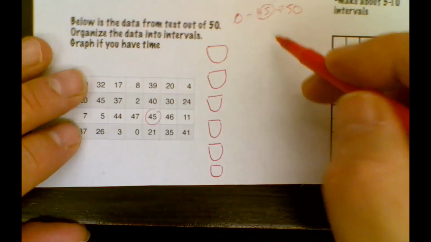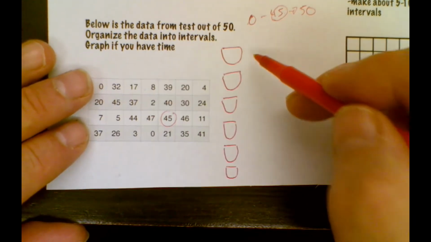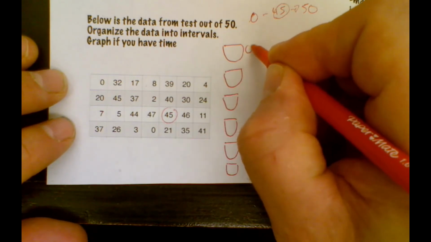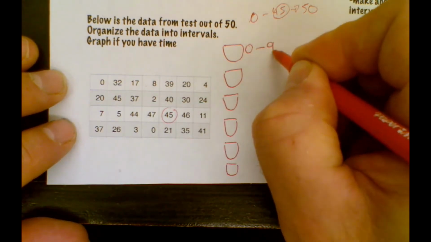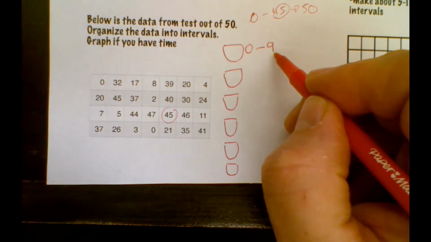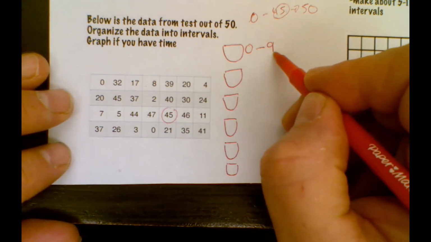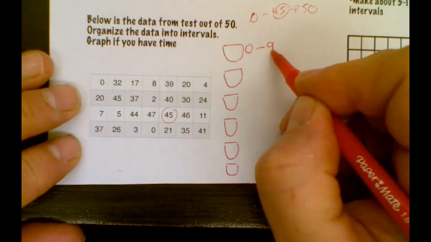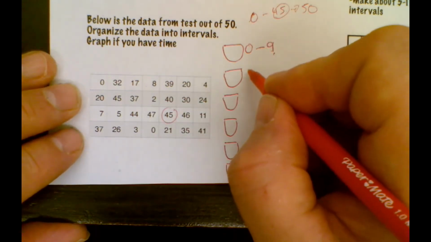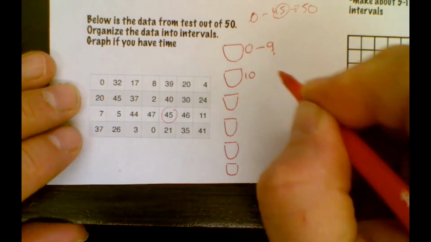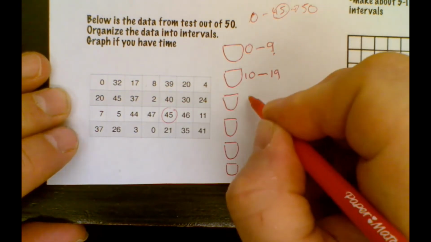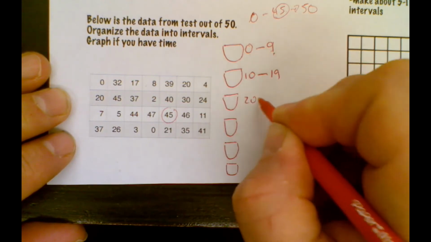That means I could have 10 different numbers in one of the pots. So let's say I go from 0 up to 9. Now you're going to want to put a 10 in there, but if you count, 0 to 10 is actually 11 numbers. So 0 to 9 is 10 numbers, sorry. When you count them: 0, 1, 2, 3, 4, 5, 6, 7, 8, 9. And that's one pot. And then in another pot, I'm going to put all the numbers that fall between 10 and 19, and then all the numbers that fall between 20 and 29.